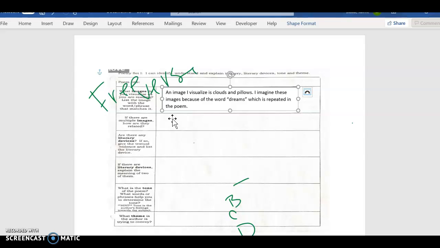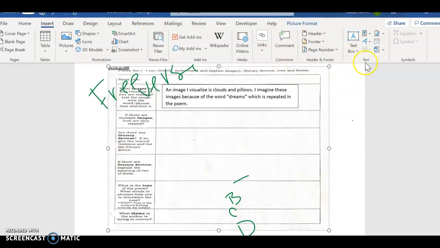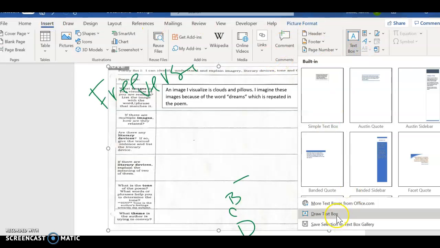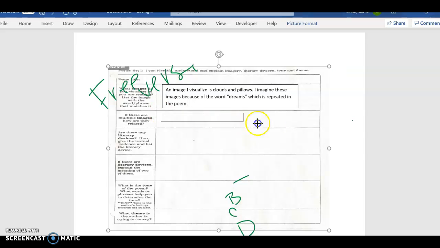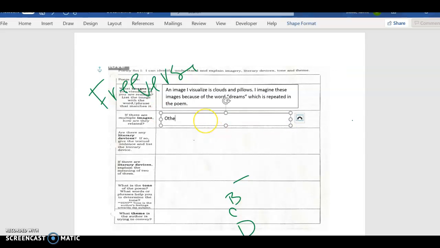If there are multiple images, how are they related? Well, I actually do have multiple images. The second one would be when it's comparing it. So the other images are the bird and snow.